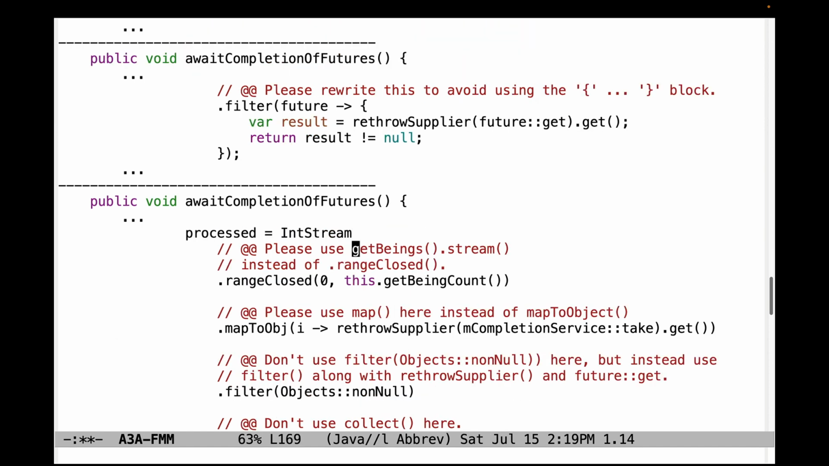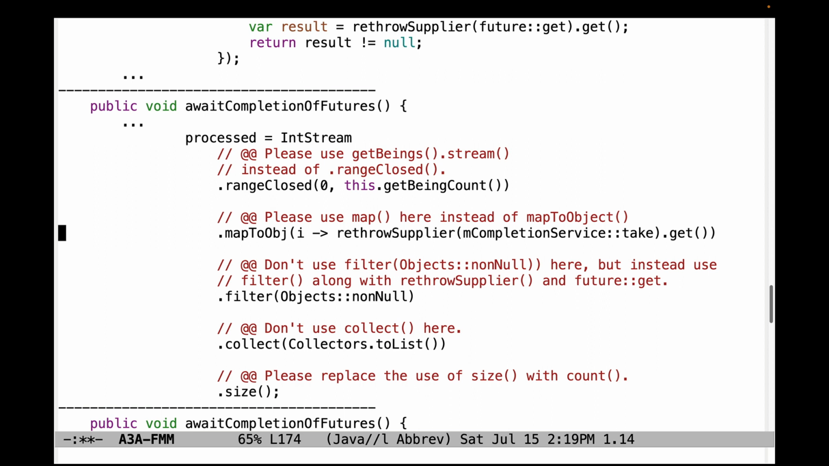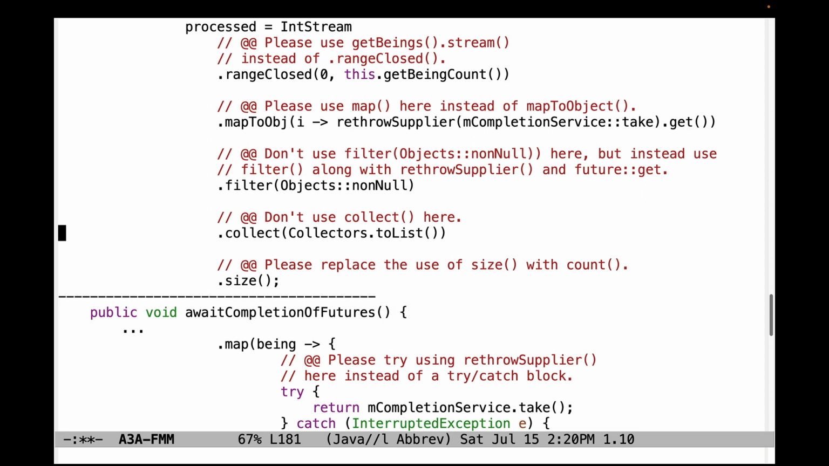Down here, please don't use rangeClosed or range, but instead use getBeings.stream. Please replace the use of mapToObj with map, since you'll be getting something that's not a primitive. Don't use filter with Objects non-null here, but instead use filter along with rethrow supplier and future get as we described above. Don't use collect here. That is going to be unnecessarily memory consumptive, and replace the use of size with count instead.